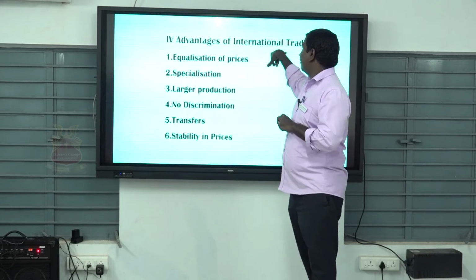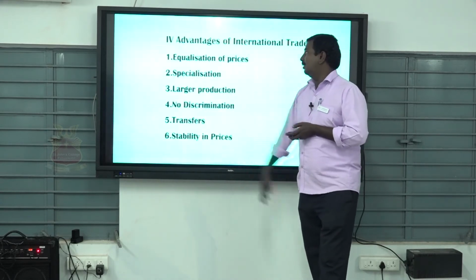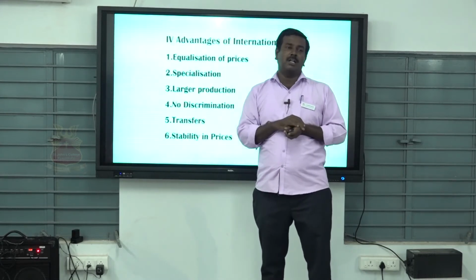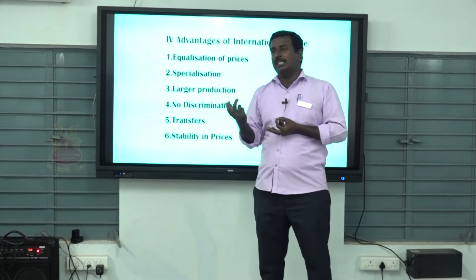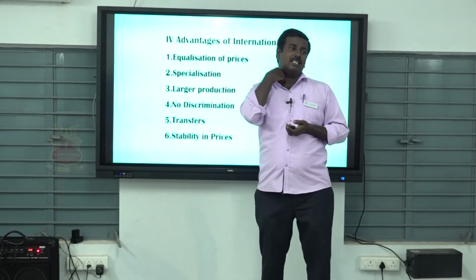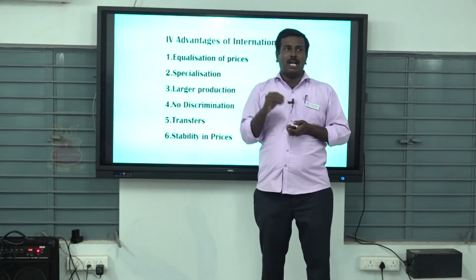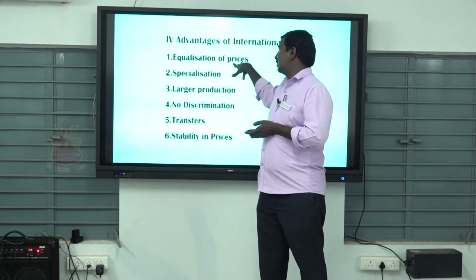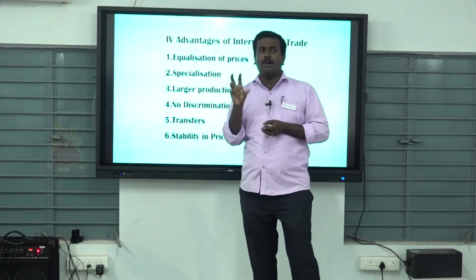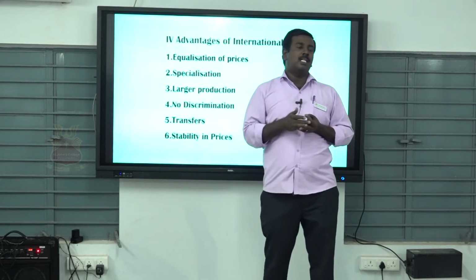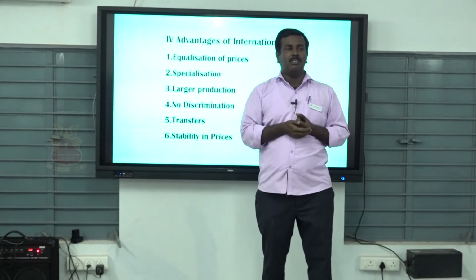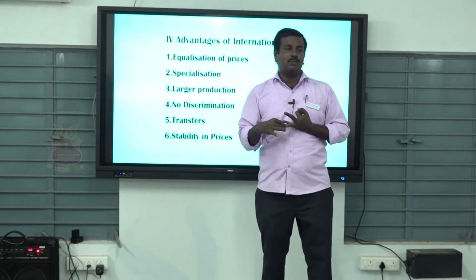Then what are the advantages of international trade? The first point, in international trade we equalize the price. For example, we are using cell phones. Mostly cell phones are supplied from China, so our nation fixes a normal rate. So there is price equalization. Then specialization of products. Some nations produce some special types of product. India mostly exports which type of product? Only tea and coffee. Those products are mostly exported.